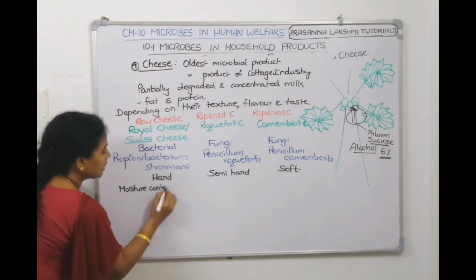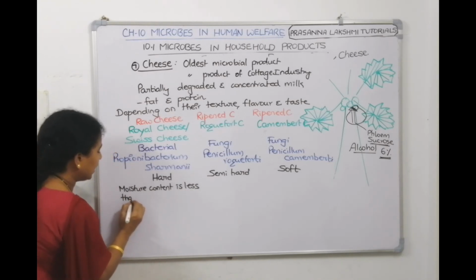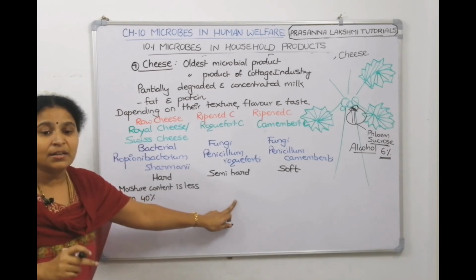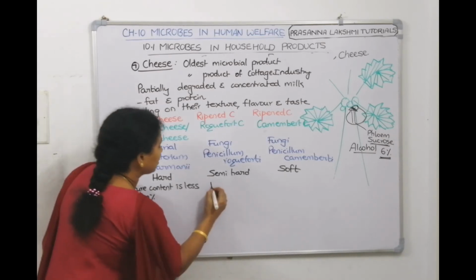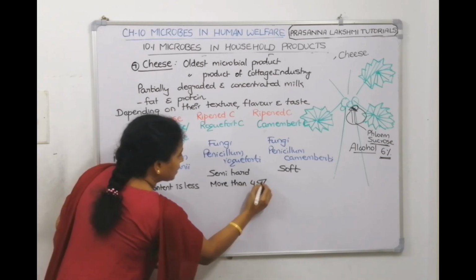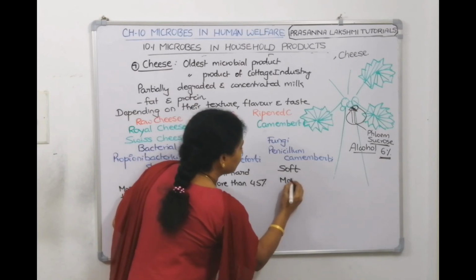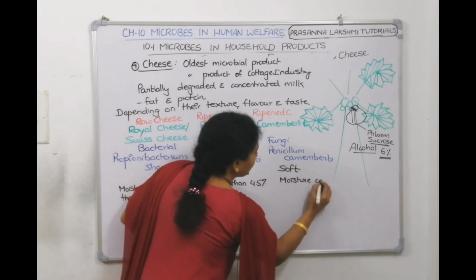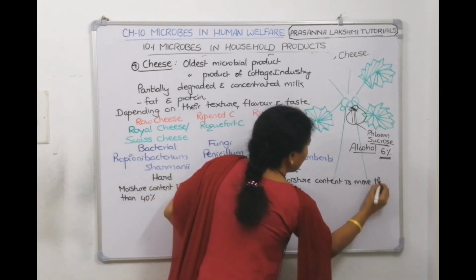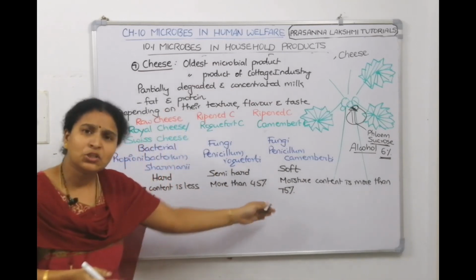Whereas the moisture content here is more than 45%, and here more than 75%. Since the moisture is more, it is soft.